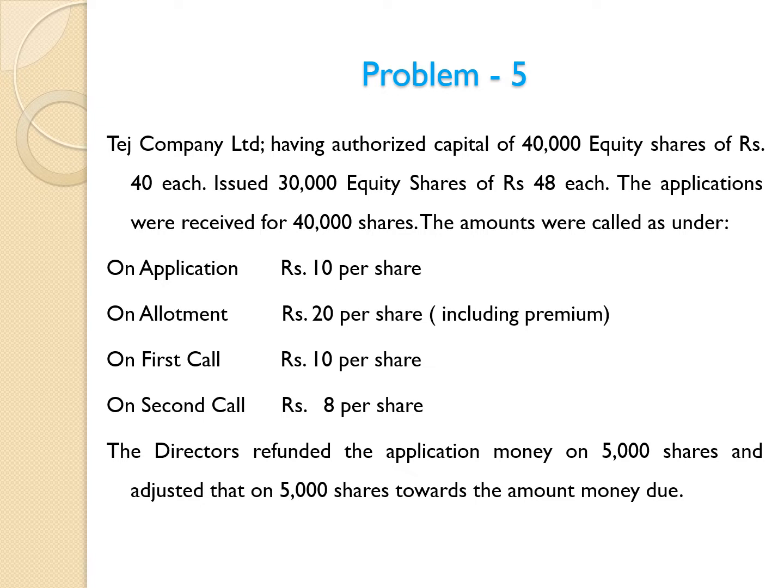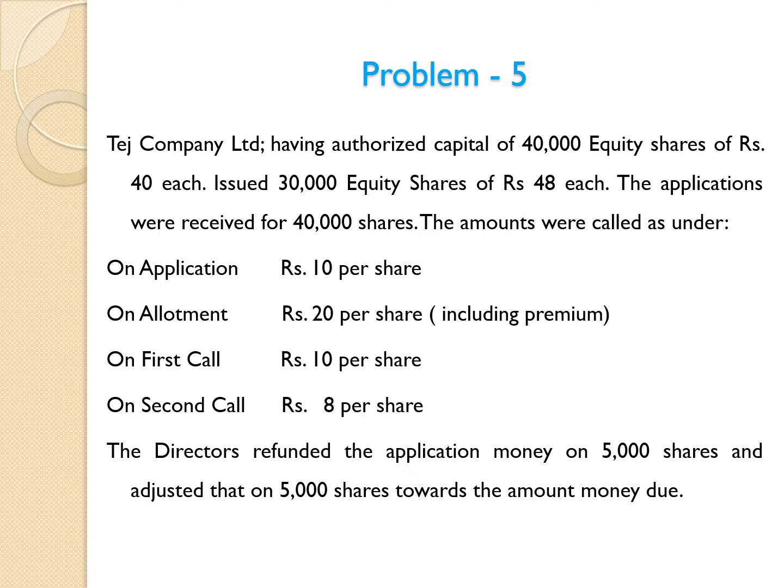On application, rupees 10 per share. On allotment, rupees 20 per share including premium. On first call, rupees 10 per share. On second call, rupees 8 per share. The directors refunded the application money on 5,000 shares and adjusted that on 5,000 shares towards the allotment money due.